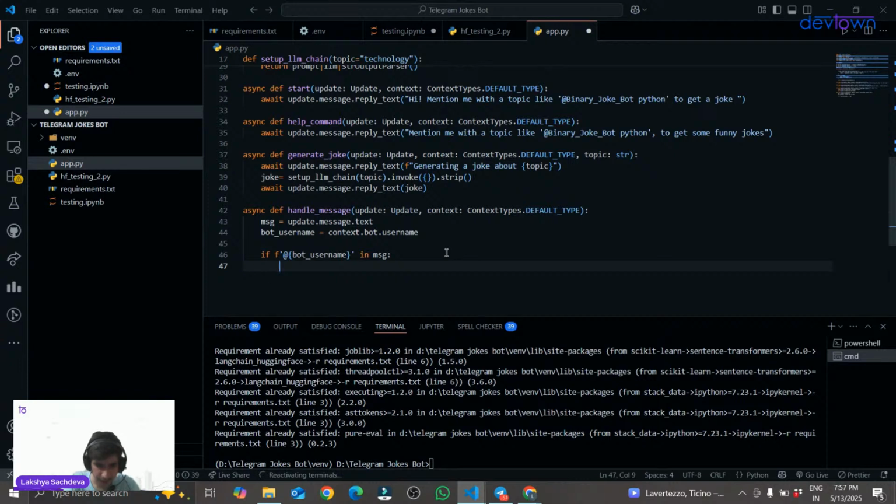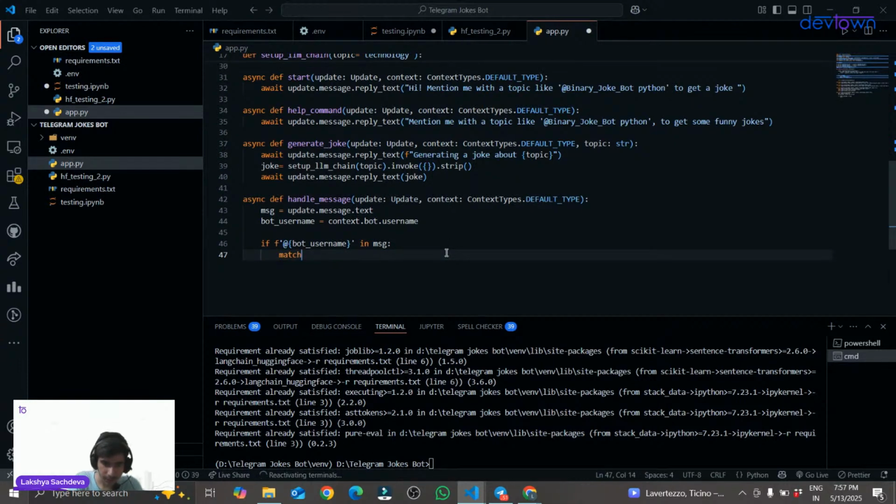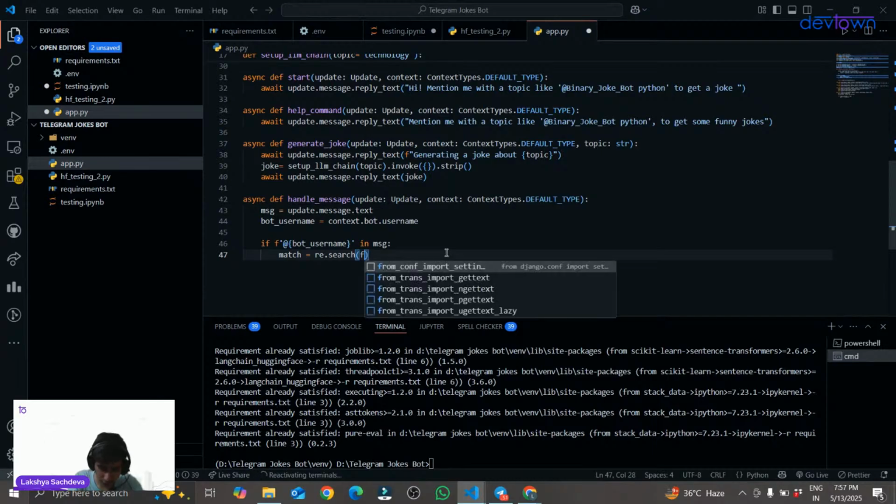I will first check the username. I will create a variable match equal to re dot search. It will first of all check for the username.